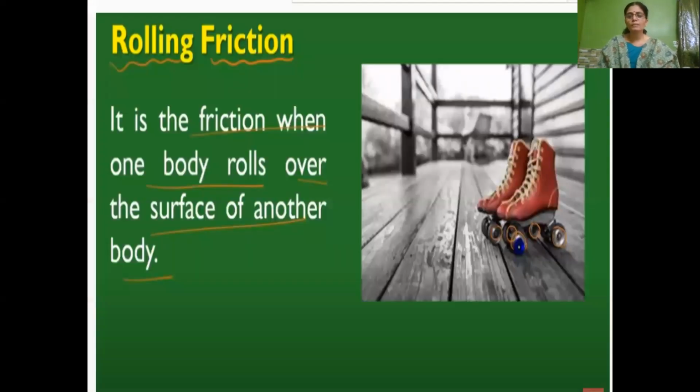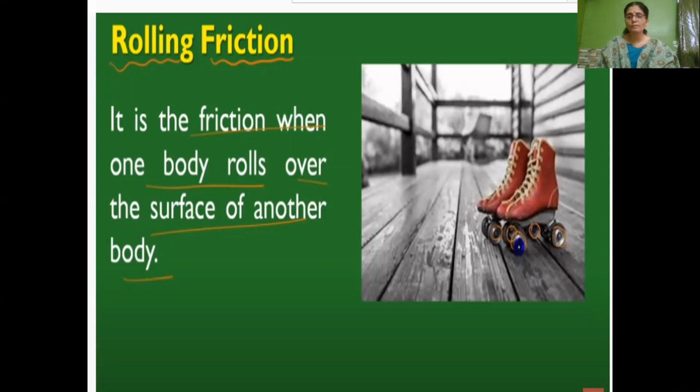Here you can see a roller, a skating wheel, and the friction between the surface of the wheel and the floor is very less. How does it move with less friction between the two surfaces?